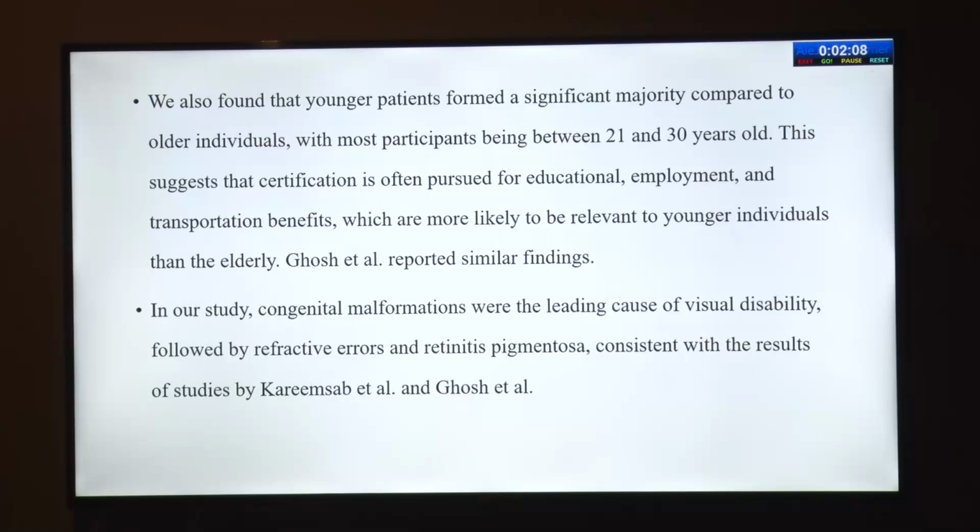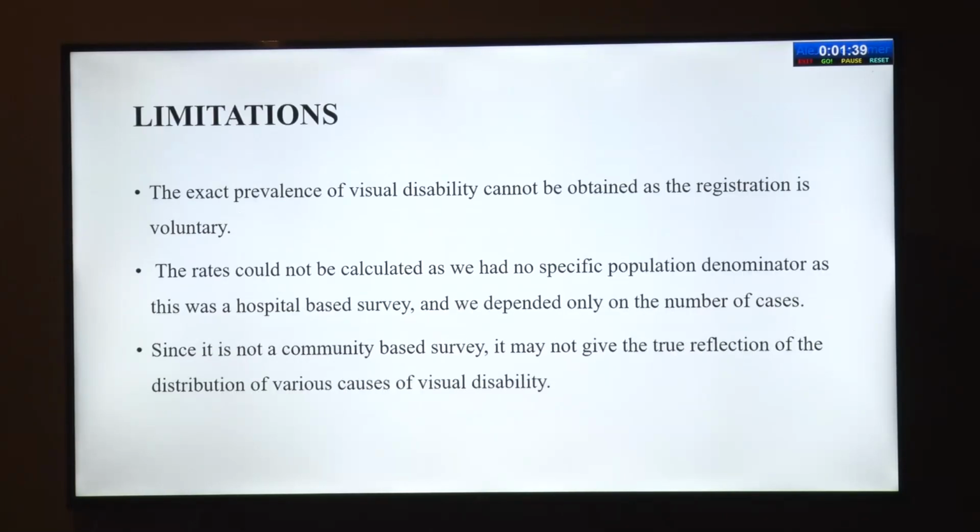We also found that younger patients formed a significant majority compared to older individuals, with most participants being between 21 and 30 years of age. This suggests that certification is often pursued for educational, employment, and transportation benefits, which are more likely to be relevant to younger individuals than the elderly. Ghosh et al. reported similar findings. In our study, congenital malformations were the leading cause of visual disability, followed by refractive errors and retinitis pigmentosa, consistent with the results of studies by Karim Sab and Ghosh et al.